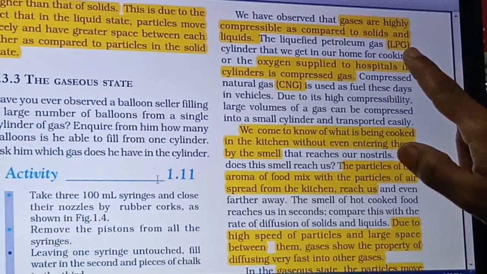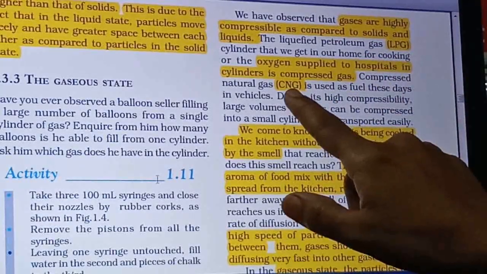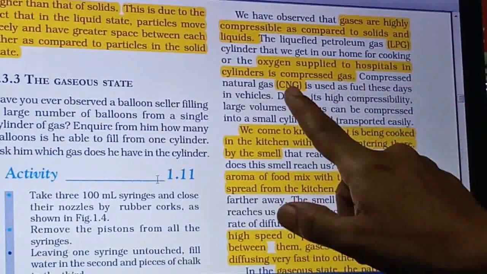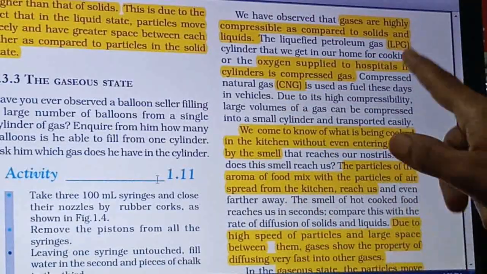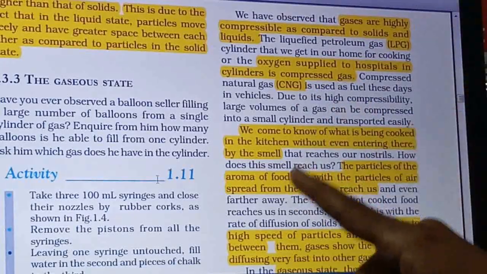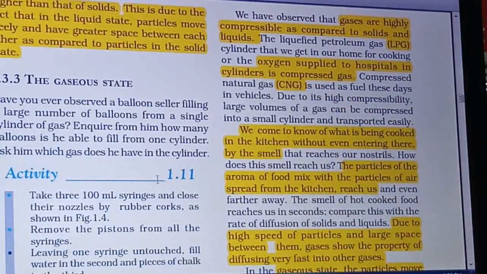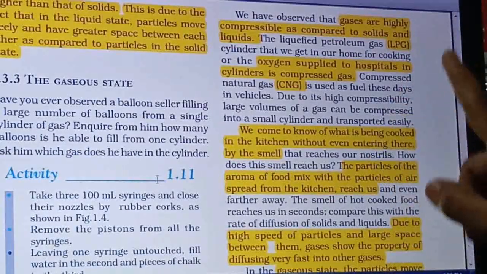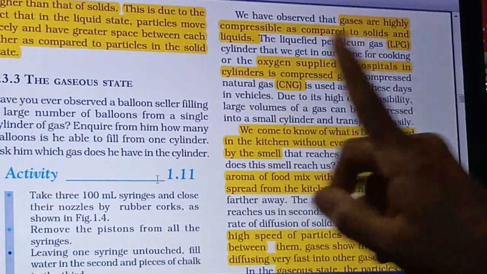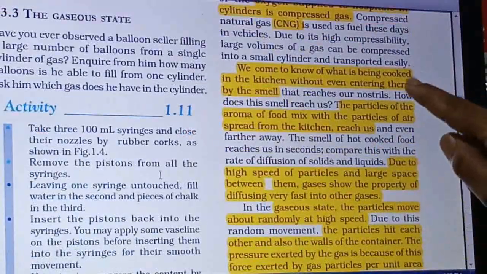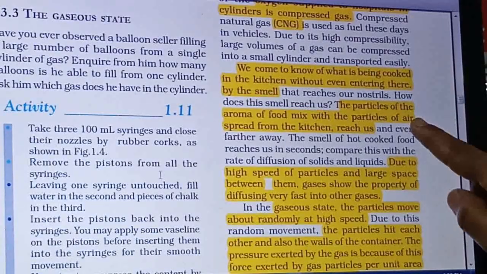Here some examples are given, LPG and CNG. You are familiar with LPG as well as CNG. These are stored under high pressure in compressed form. So it is proved here that gases can be compressed under high pressure more than solids as well as liquids. Even diffusion examples are given over here.